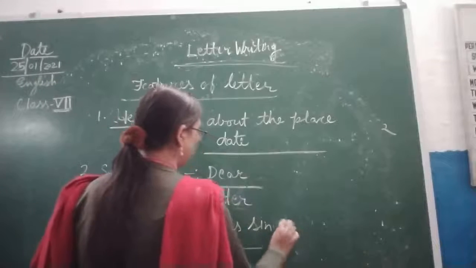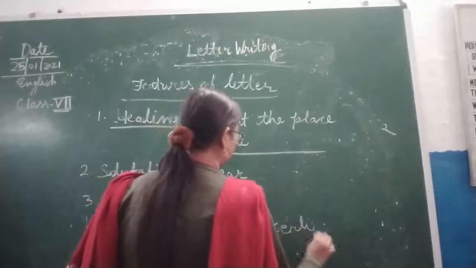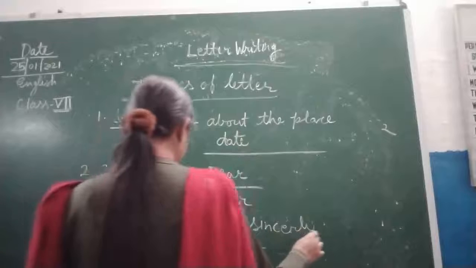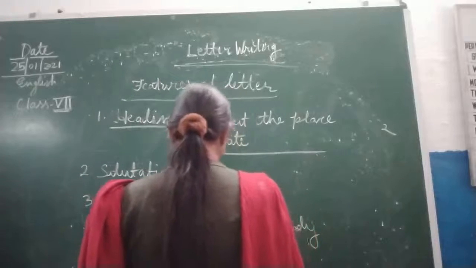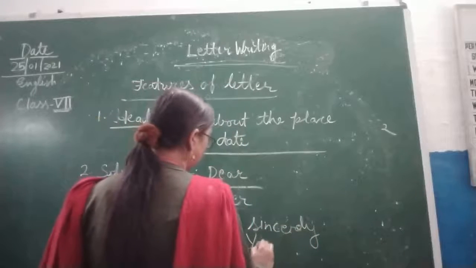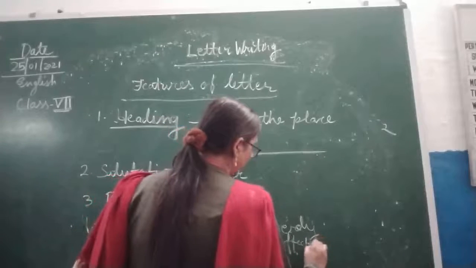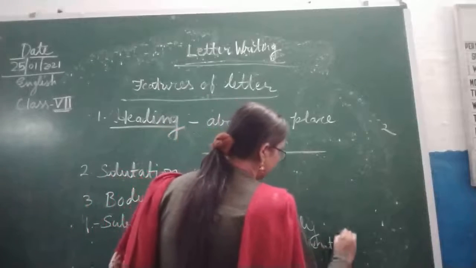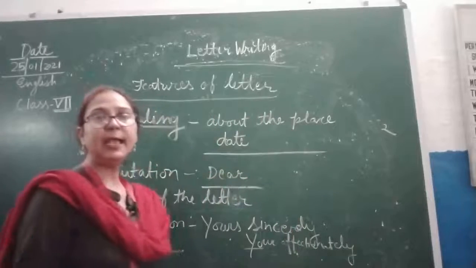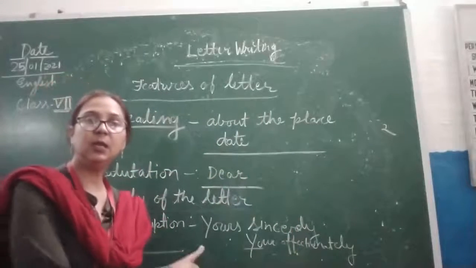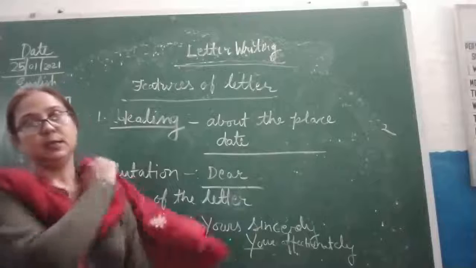So you can write sincerely, or affectionately. These types of lines we use in the subscription.